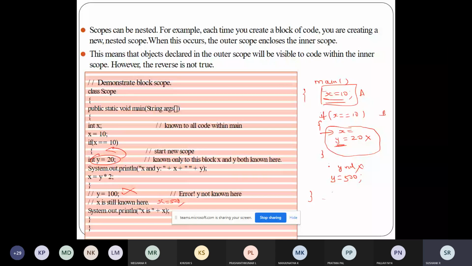So did you get this? Any doubt with respect to this? Any doubt? Yes or no? No, sir. Okay, so we'll talk about one more example.